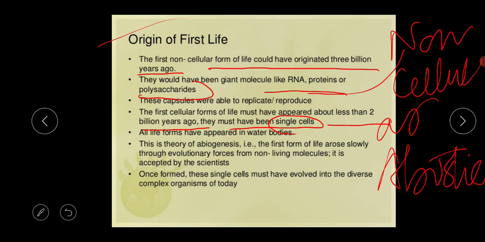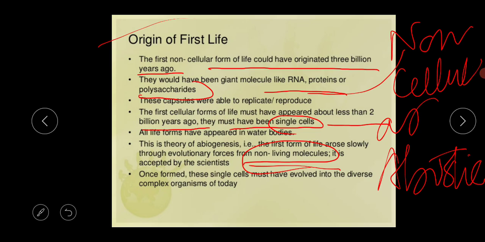This is the theory of abiogenesis. What is the meaning of it? The first form of life arose slowly through evolutionary forces from non-living molecules. So you have to remember that the first life form on our planet came from non-living, abiotic substance, not living substance, and this is accepted by scientists.